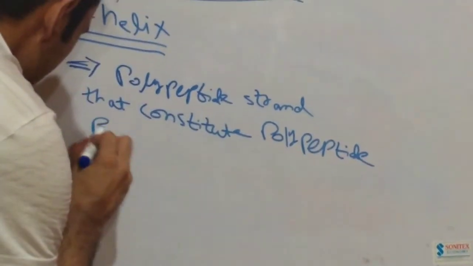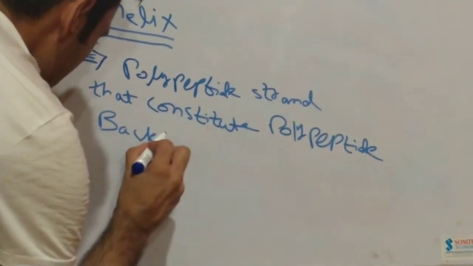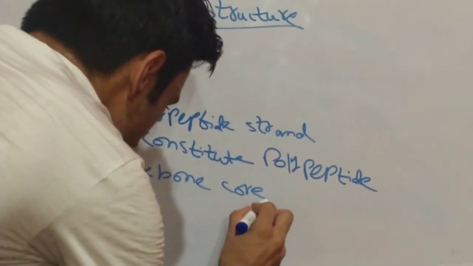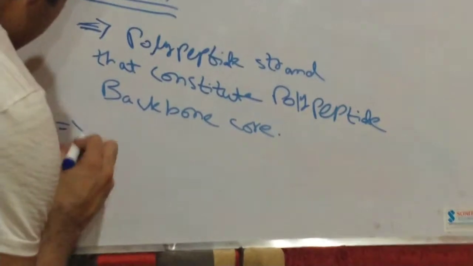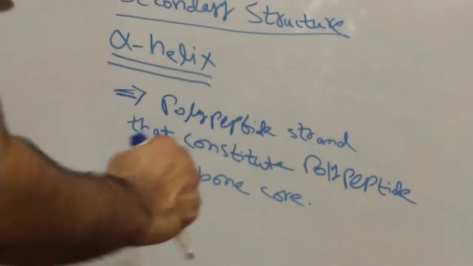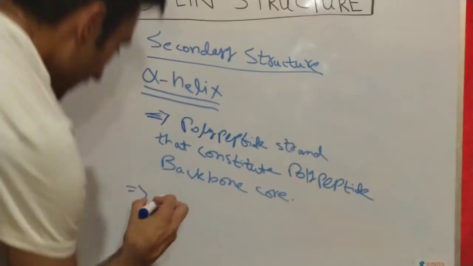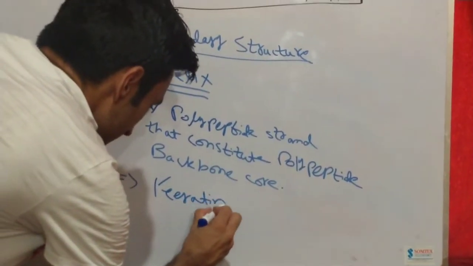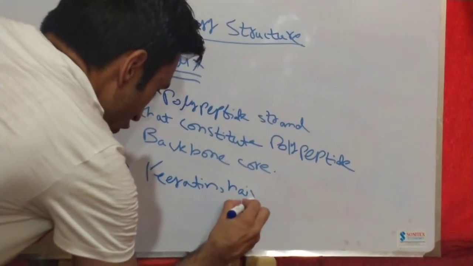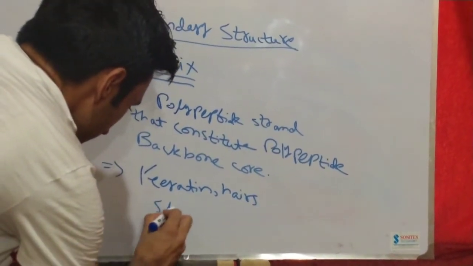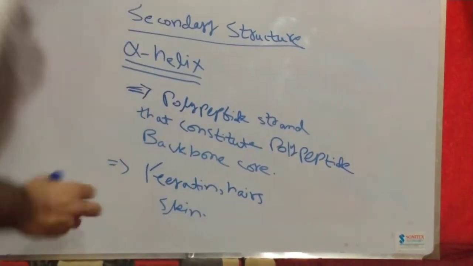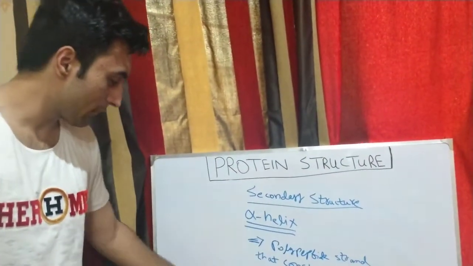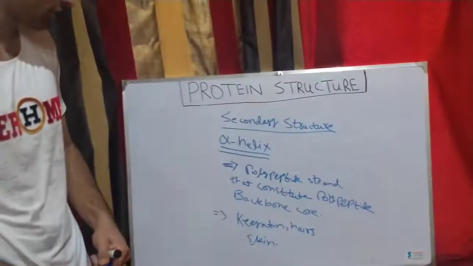And the alpha helix is present in many proteins like keratin, hair, and skin. So the alpha helix is the common structure found in these proteins. So that is all about the alpha helix, which is the first structure of the secondary structure.